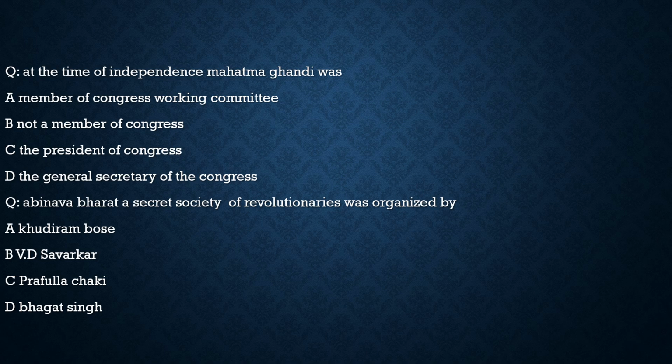Now coming to the last question of today's discussion, it says Abhinava Bharat, a secret society of revolutionaries, was organized by. Was it organized by Khudiram Bose, by Prafulla Chaki, by Bhagat Singh, or by V.D. Savarkar? So the correct option to this question is option B. It was organized by V.D. Savarkar. So with this, we conclude today's discussion.